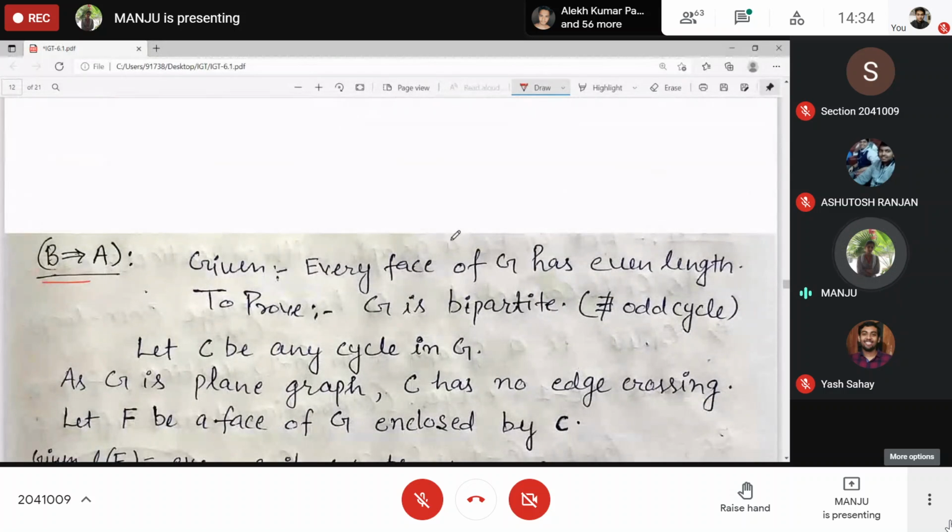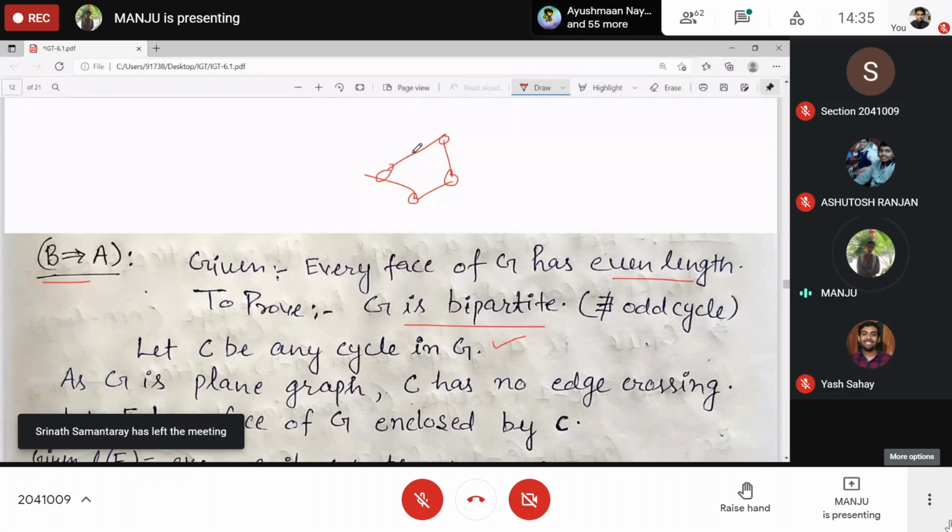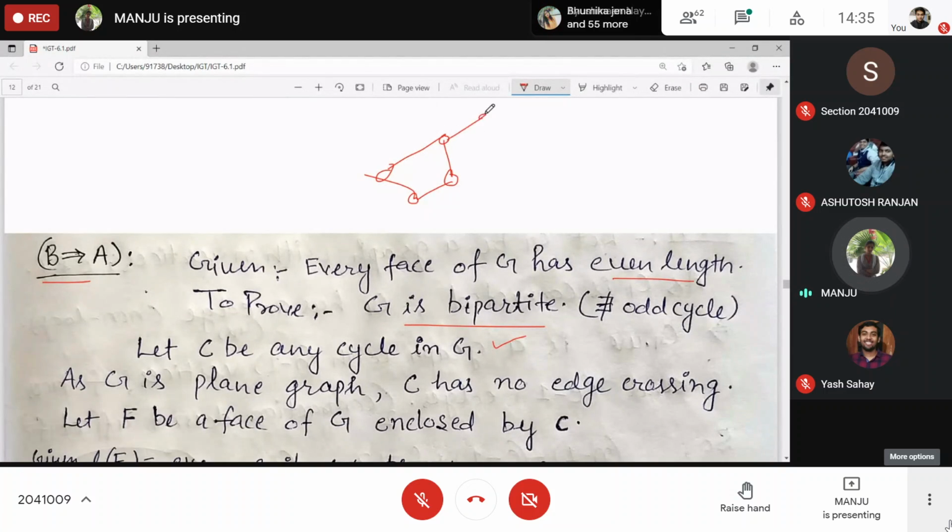So B implies A. Given is that the face length is even. We want to prove G is bipartite. Take any cycle in G. Any edge present on the cycle counts only once for the length of the face. Only a cut edge counts twice. Clear?